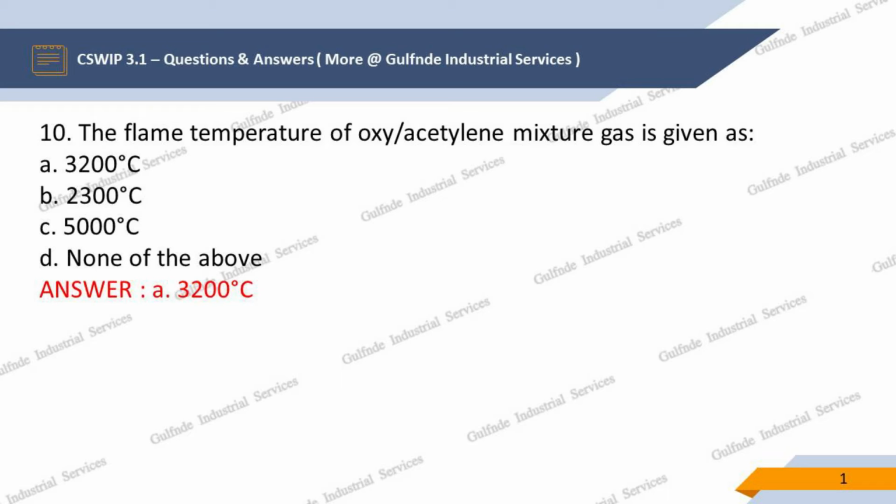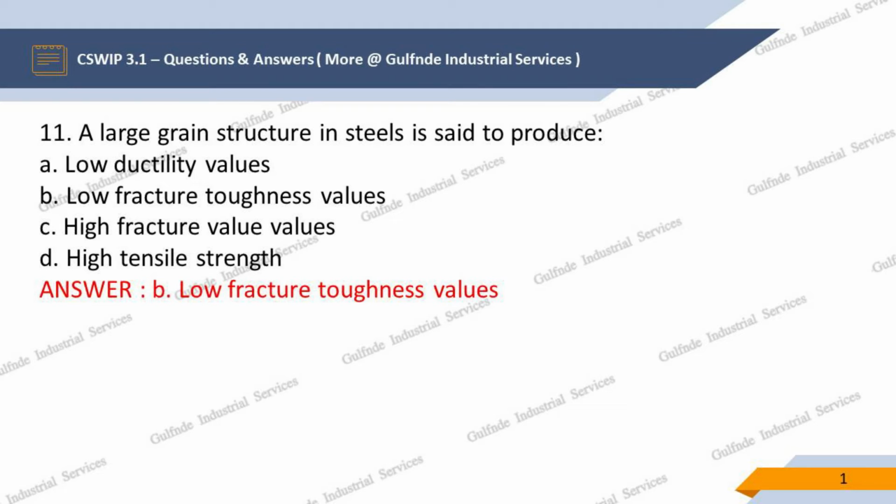Question 10. The flame temperature of oxy/acetylene mixture gas is given as. Options are A. 3200 degrees Celsius, B. 2300 degrees Celsius, C. 5000 degrees Celsius, D. None of the above. Our answer is A. 3200 degrees Celsius.